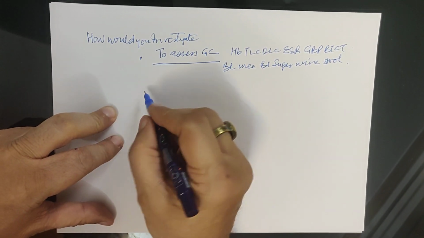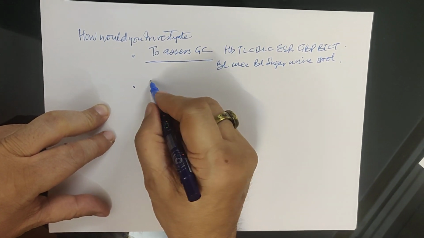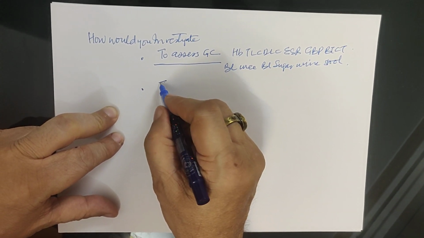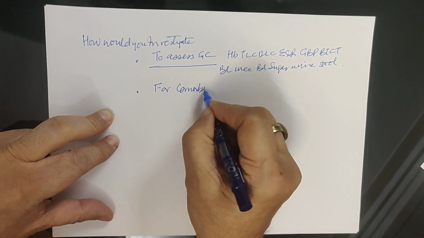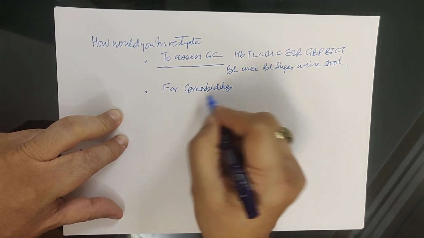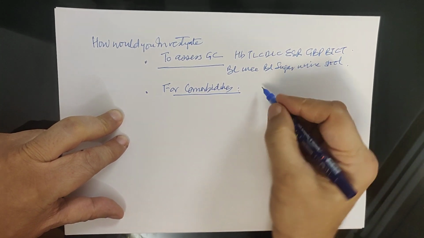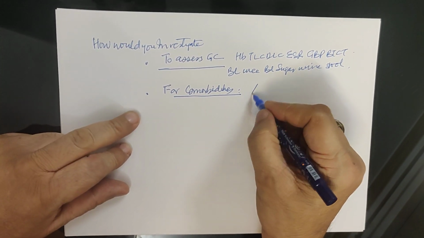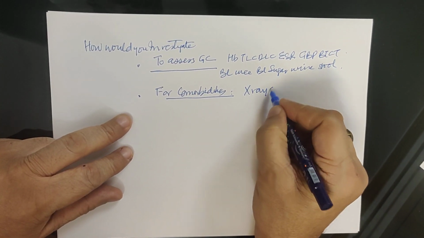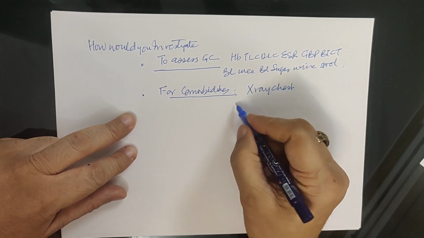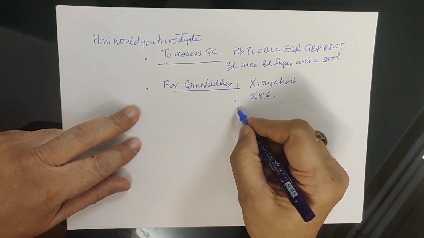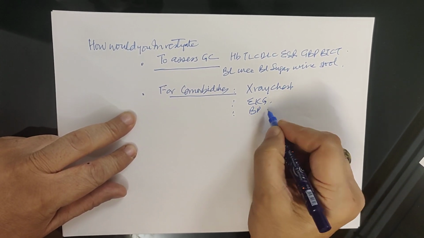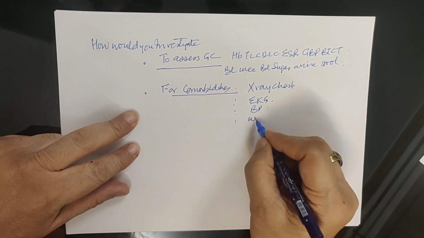Then you may have to investigate for comorbidities. And here you may have to investigate with X-ray of the chest, electrocardiogram, BP charting and urine output.